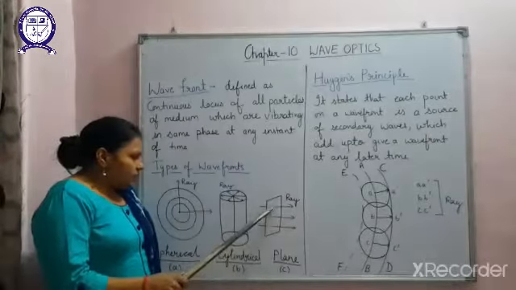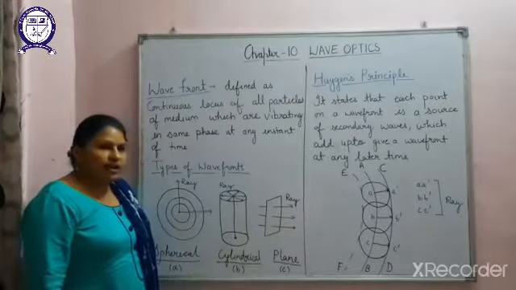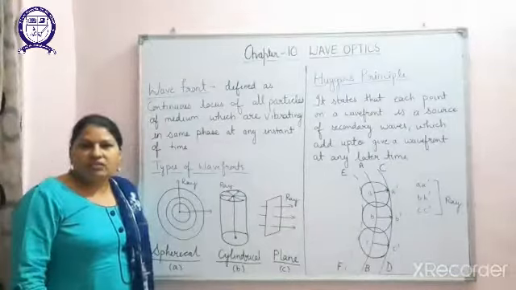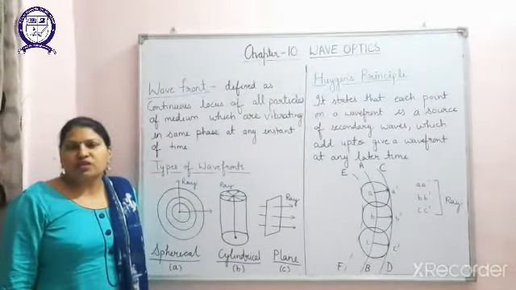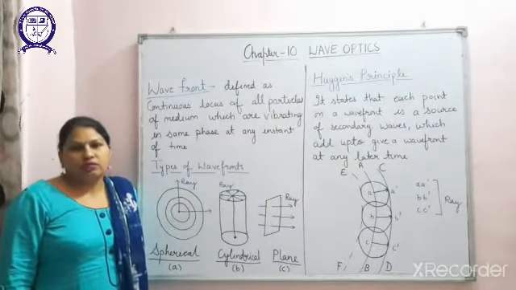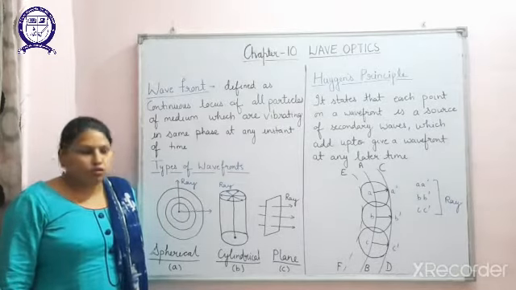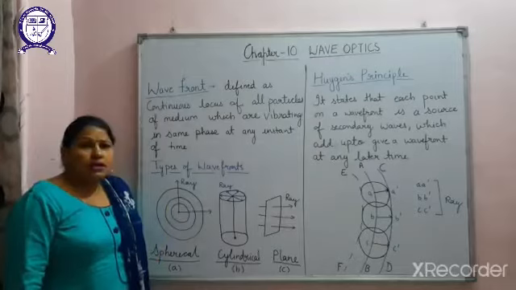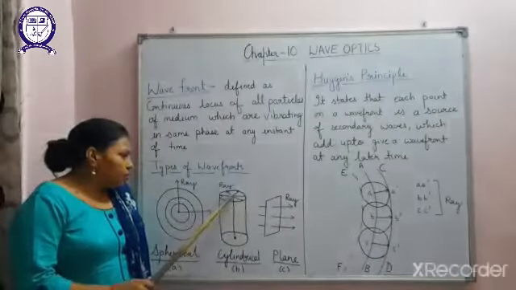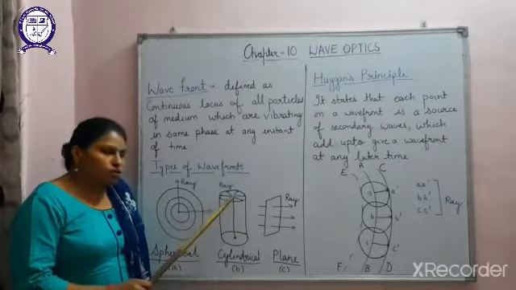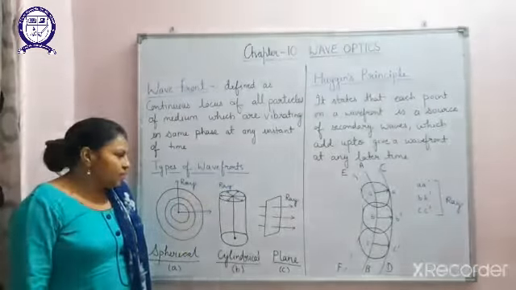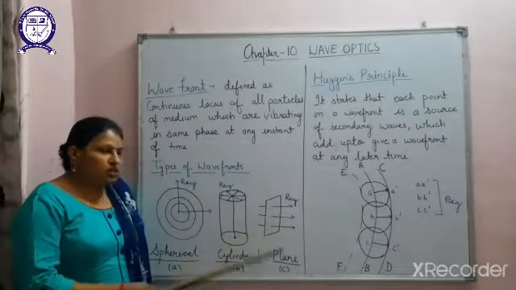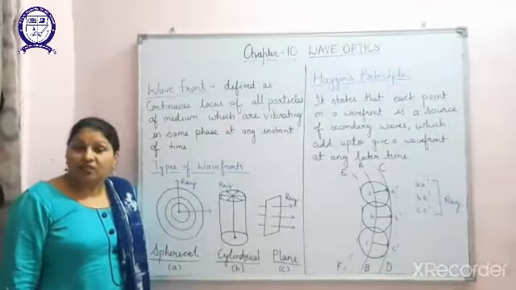Here these arrows show the direction of ray, and the direction of ray with respect to the wavefront is always normal to the wavefront, that means perpendicular to the wavefront. Here you can see radially the direction of rays I have shown. Over here also, radially with respect to the cross section area, the direction of rays is shown. Here these are parallel to each other, as these are the example of the plane wavefront.